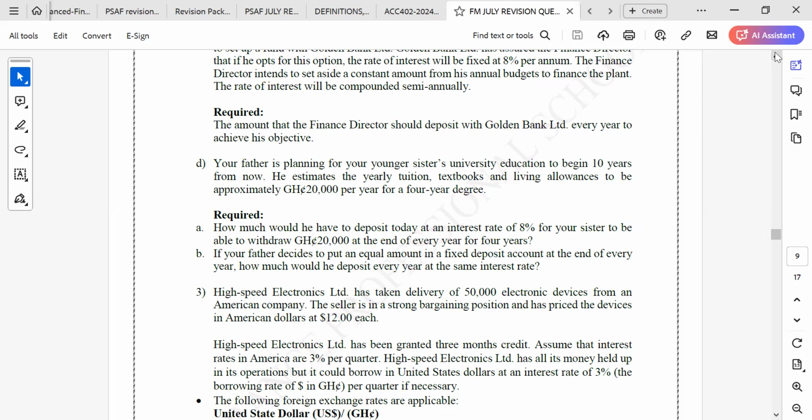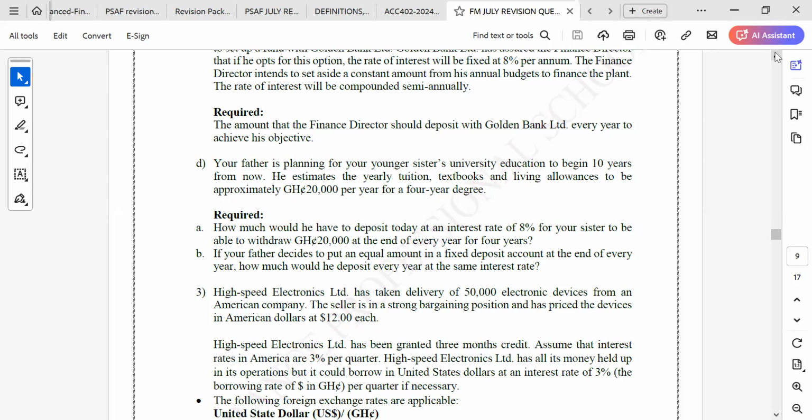Are we going to be putting the money at the beginning of every year, or at the end of every year? If you are putting it there at the end of every year, how much would the person use to start the education? How do we pay school fees? It will be done at the beginning of every year. So if it's going to be about school fees, the deposit will be done at the beginning of every year.